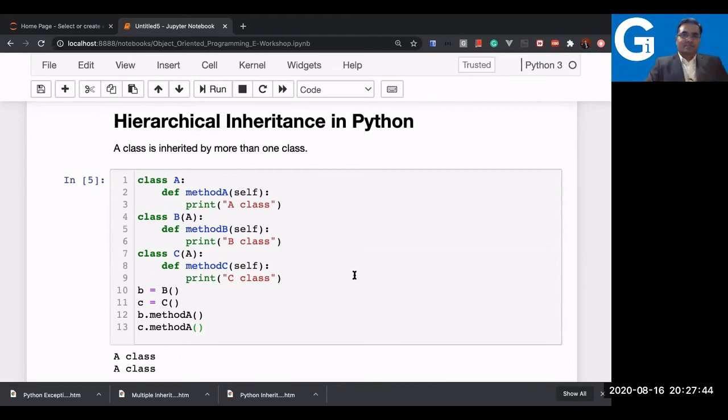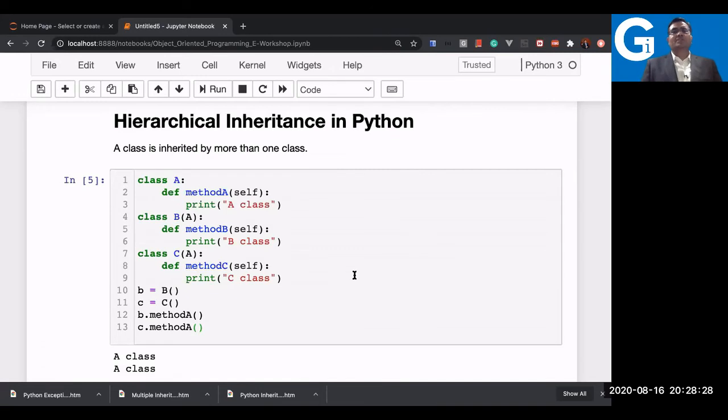Now in this case, let's say a bank class is there, and I have a customer class and I have an employee class. Now customer is accessing the class A, here the bank, and the employee is also accessing the same base class. So that is what hierarchical means. Similarly, I wrote one more class called employee class. The employee class will be able to access the bank, the way I wrote for the customer. So both are getting access to the superclass. That is what hierarchical inheritance means.